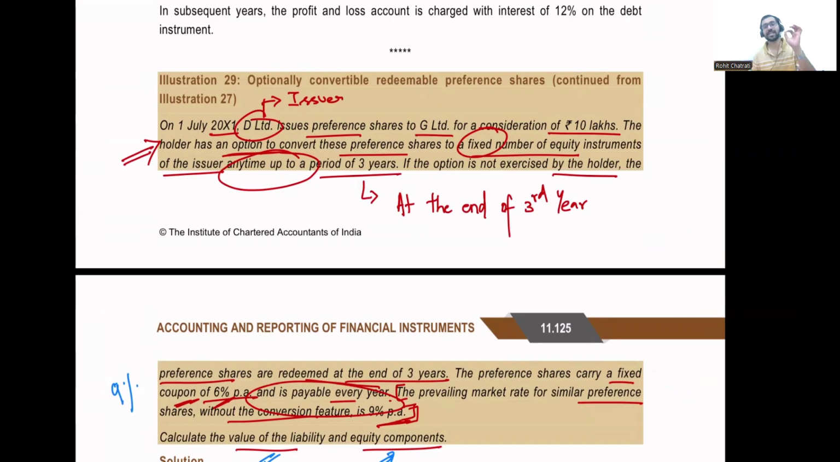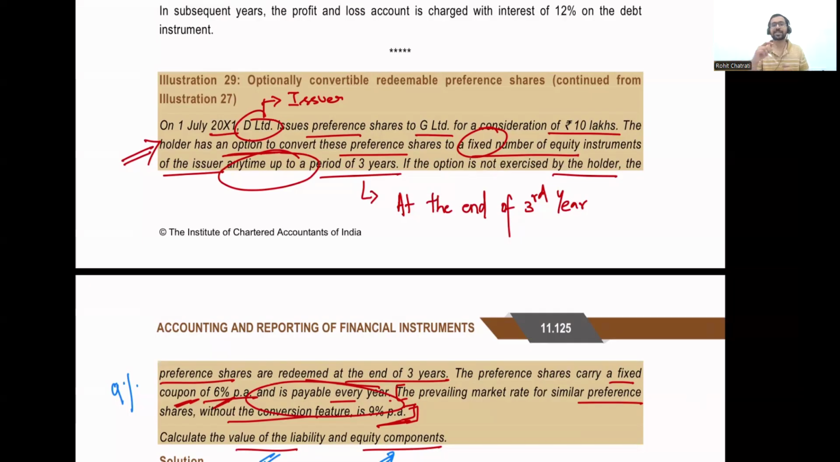The issuer has the ability to avoid the payment of cash, and therefore we are not going to consider the principal amount for the purpose of determining the liability. For the purpose of determining the liability, we have to take only such obligations to pay in cash which the issuer cannot avoid.